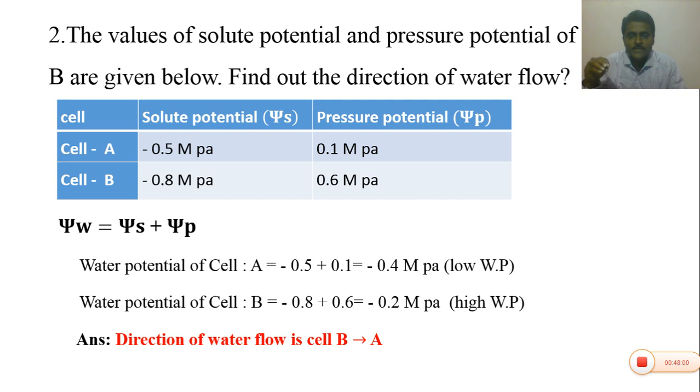Water potential can be defined as the difference between the chemical potential of pure water and that of a solution. The water potential term was proposed by Slater and Taylor, and the water potential can be measured in megapascals, bars or kilopascals.